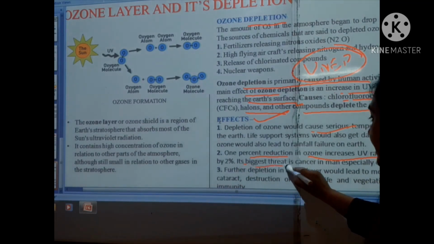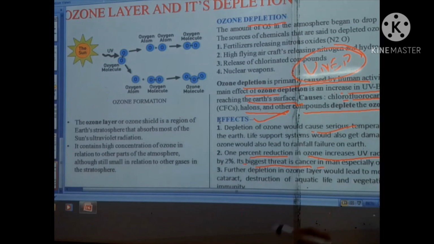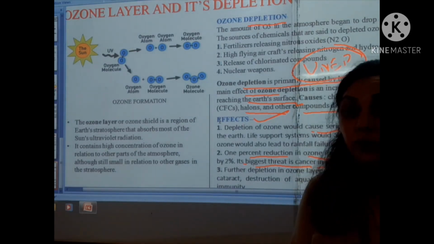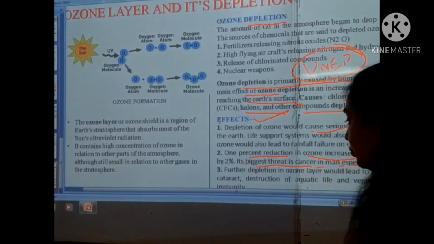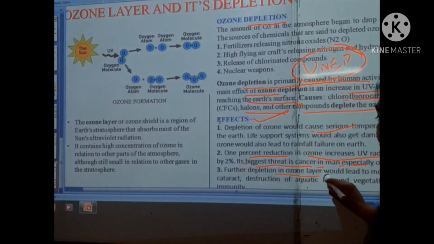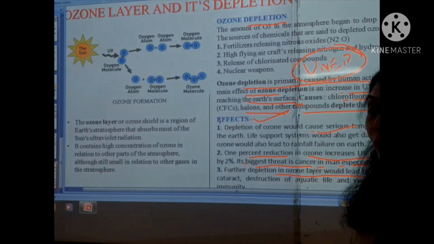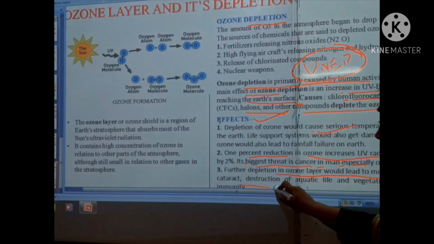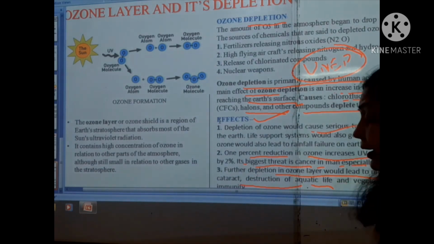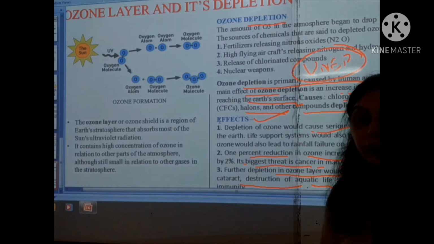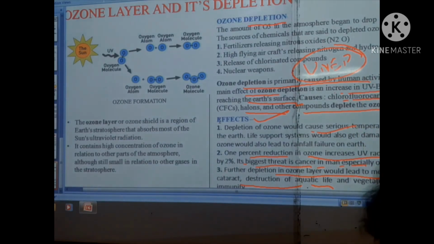So its biggest threat is cancer in humans, especially of the skin. So it causes skin cancer, students. Further depletion of the ozone layer would lead to more problems like cataracts, destruction of aquatic life and vegetation, and finally loss of immunity.